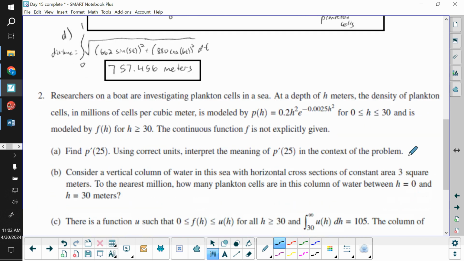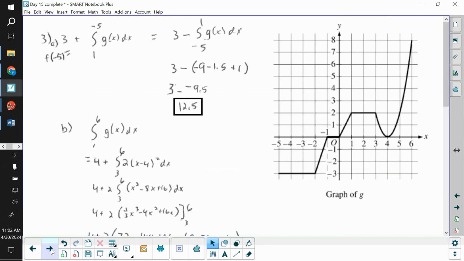Part D was a little bit more straightforward. We just want to know the distance traveled of a parametric, so it's essentially arc length. You do the integral of the square root of the x derivative squared plus the y derivative squared. So we were going from 0 to 1 on our integral. You have the square root of the x derivative squared plus the y derivative squared, and you got 757.456 meters.